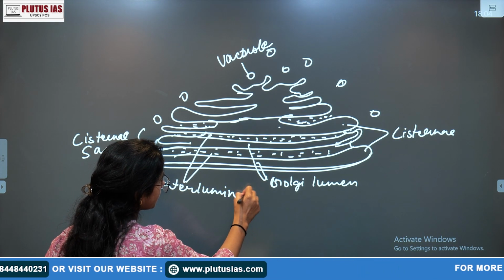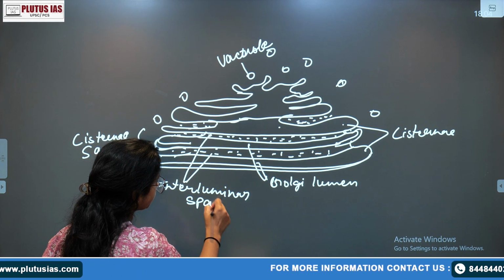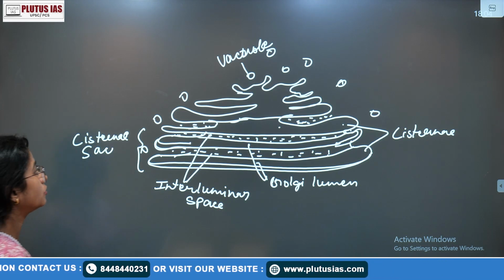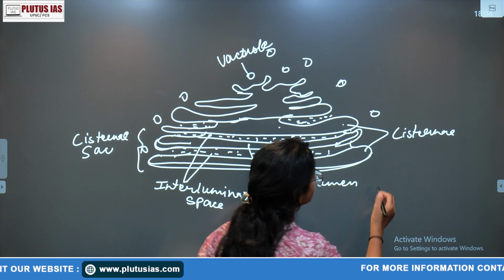Now in the Golgi, according to its function, there are mainly two things: the cis stage and the trans stage.